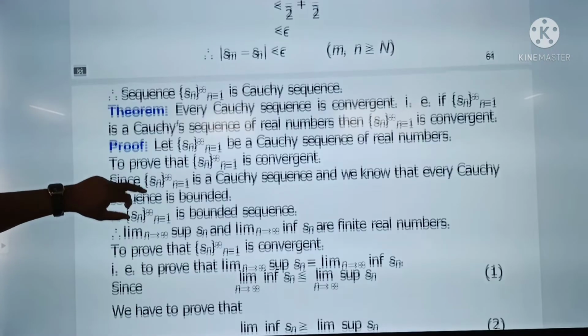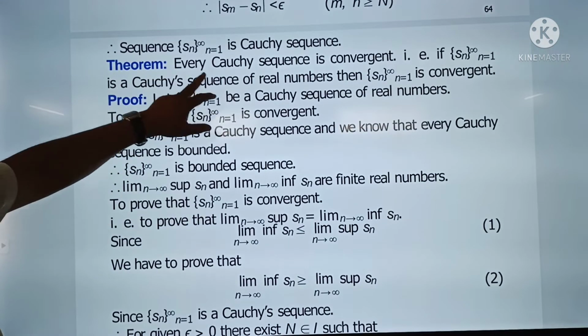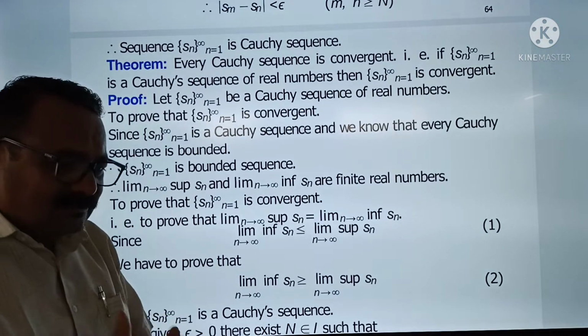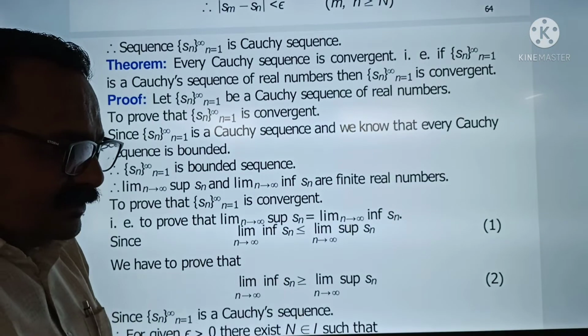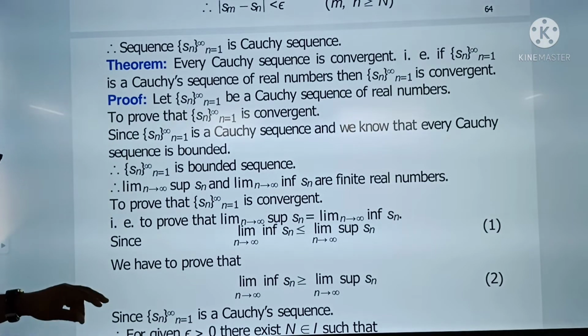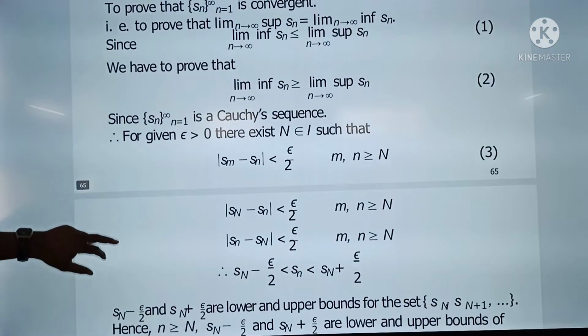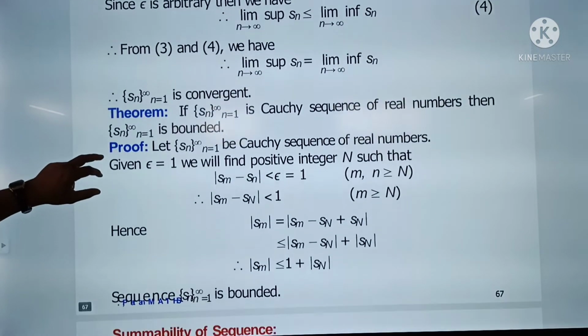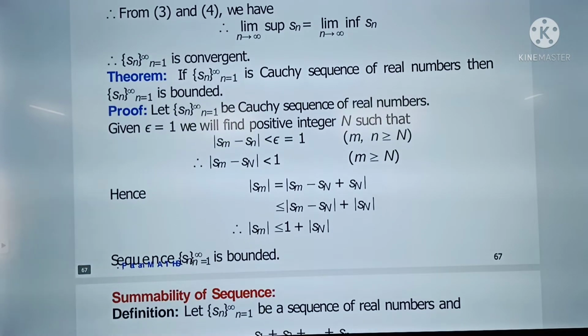This is the statement of the theorem. Next theorem is: every Cauchy sequence is convergent. That is, if Sn is a Cauchy sequence of real numbers, then Sn is convergent. The sequence convergent असेल तर तो Cauchy असतो आणि Cauchy असेल तरी सुद्धा तो convergent असतो. We are not going to explain the proof of this one. If you are interested, you can see the proof, because we are not spending the time to explain the proofs of the theorem.